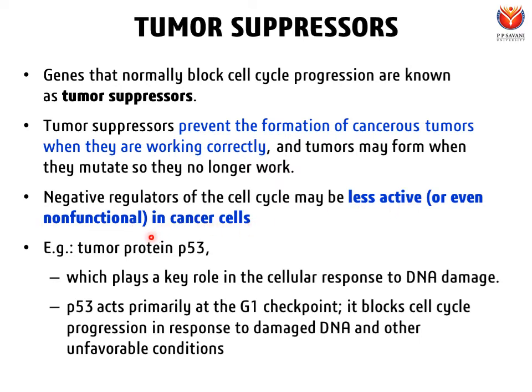And the example of a tumor suppressor protein is the p53 protein, which plays a key role in the cellular response to DNA damage. So whenever there is any DNA damage, p53 acts. So p53 acts primarily at the G1 checkpoint, where it blocks cell cycle progression in response to damaged DNA and other unfavorable conditions. So let us see this in a diagram.